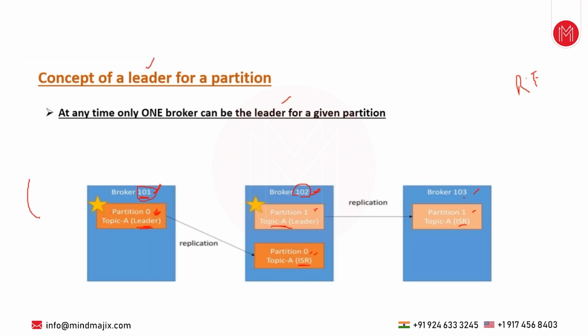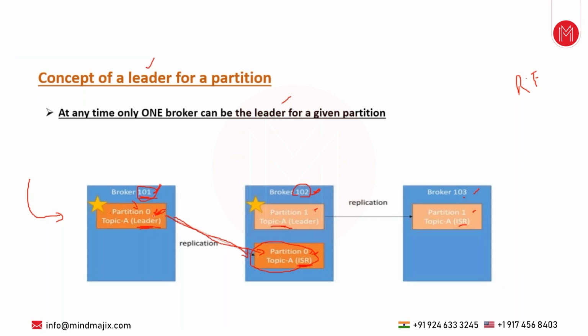Now, whenever a message is published into a Kafka topic, that message is first of all published into the leader partition only, that means in broker ID 101 only. The remaining in-sync replica will just follow this leader. Whatever data is updated in partition 0, the follower gets it. This partition 0 asks, hey dear leader, please give me your data, I need to be in sync with you. So the leader will copy the data into this partition 0. This follower partition will be in sync with its leader. That's why it is called an in-sync replica.